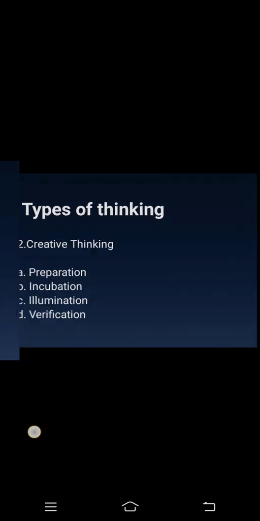Let's go to the second type of thinking, that is creative thinking. The stages are preparation, incubation, illumination, and verification. Preparation means when you are preparing to do something new. Incubation means when you are doing some research on how to do that, how many people did that in the past, and preparing yourself also by keeping yourself healthy and hygienic, right?